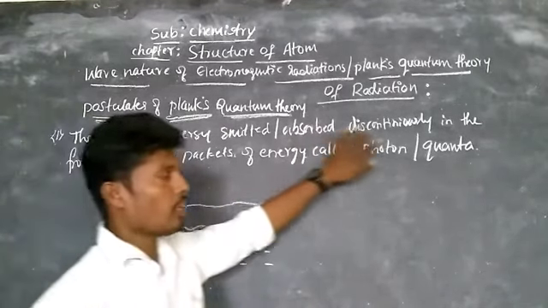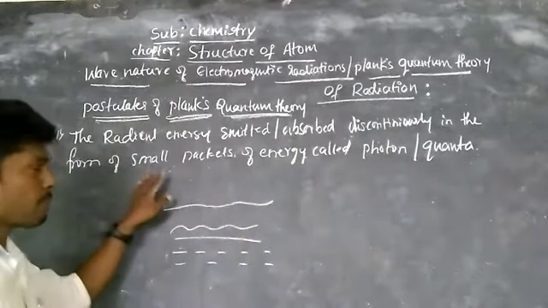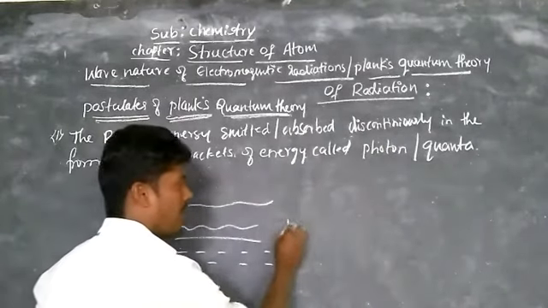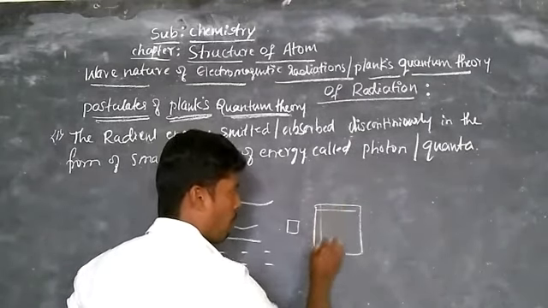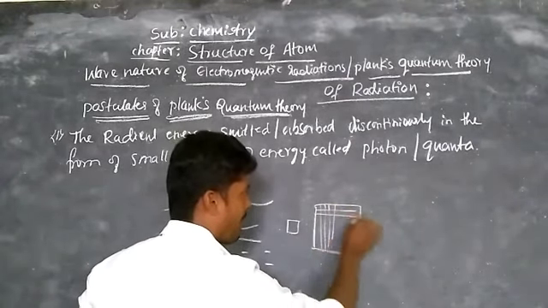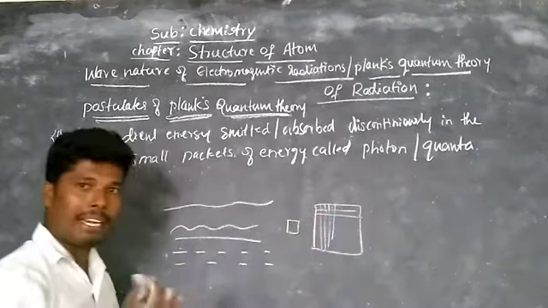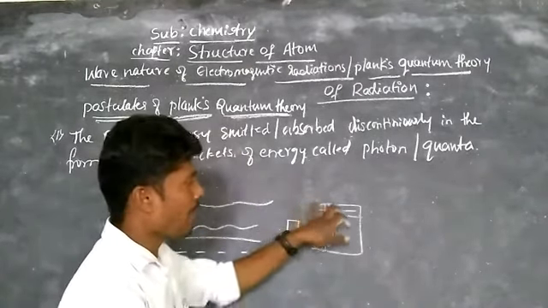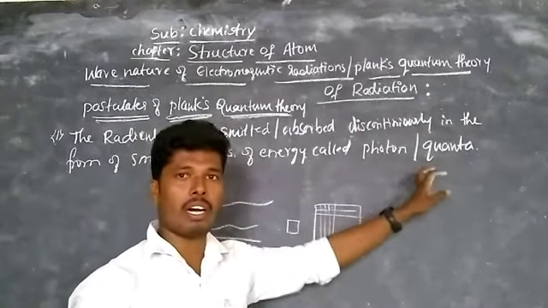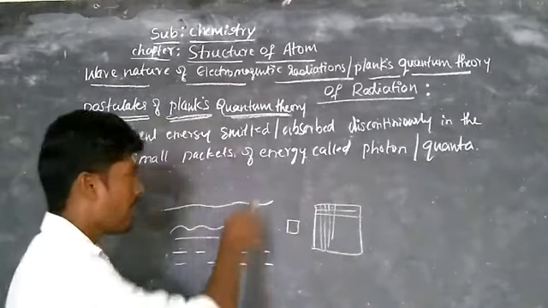It is discontinuous, in the form of small packets. Like you take a pot of energy, and in that there are small packets of energy. These are the small packets of energy, and this is the whole pot of energy. This small packet of energy is called what? Quantum or photon. This is the first postulate.